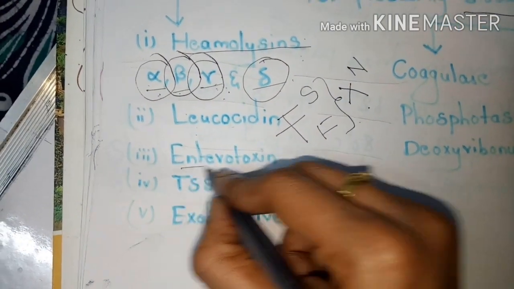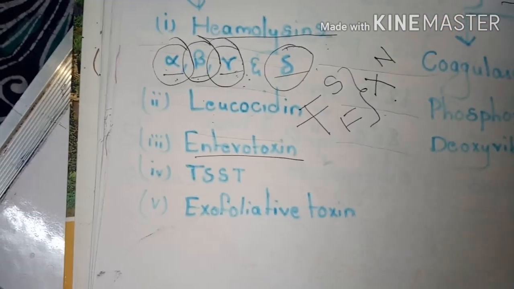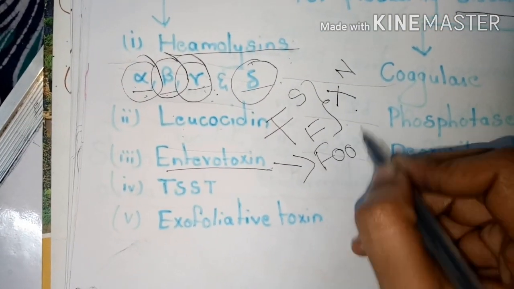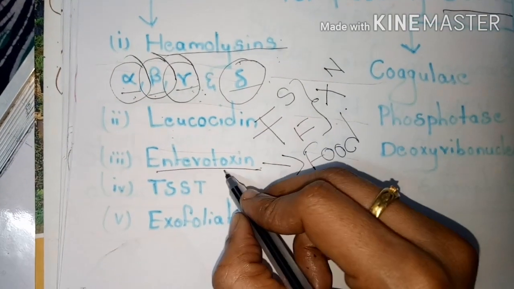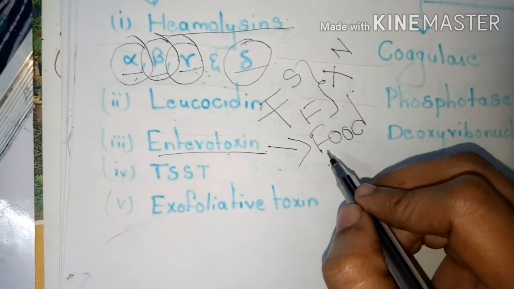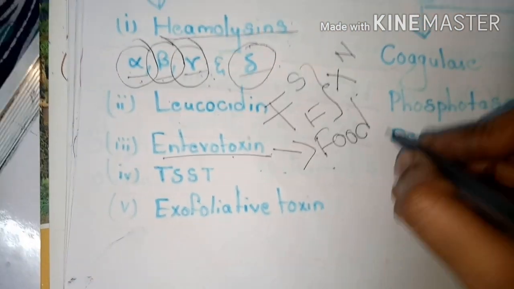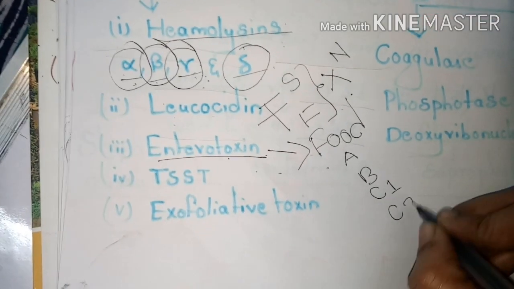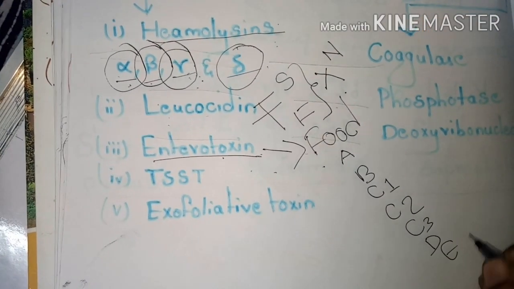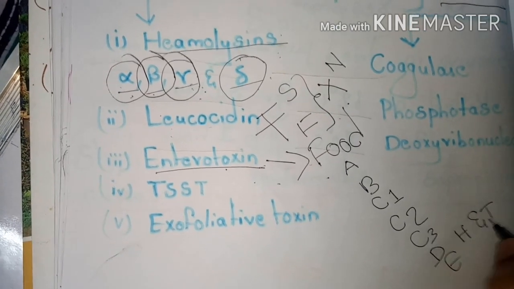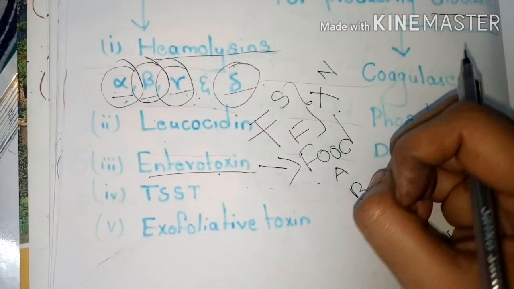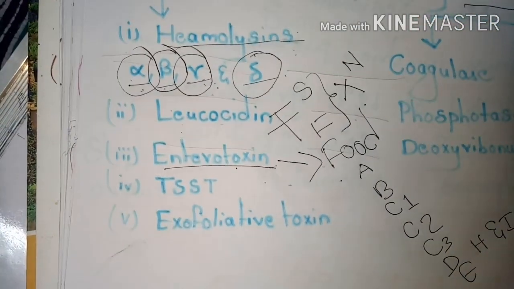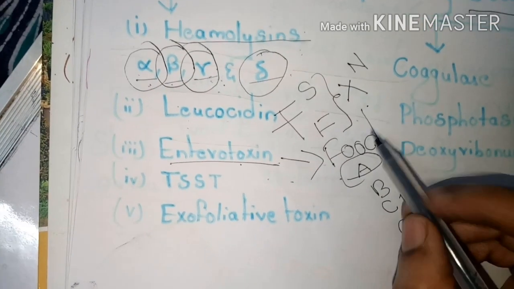The next one is the enterotoxin. This toxin is mainly responsible for causing food poisoning. Food poisoning is mainly caused due to this enterotoxin. Actually, this toxin is of different types: A, B, C1, C2, C3, D, E, H, and I. These are antigenically distinct enterotoxins that have been identified. Type A toxin is mainly responsible for most cases of food poisoning.